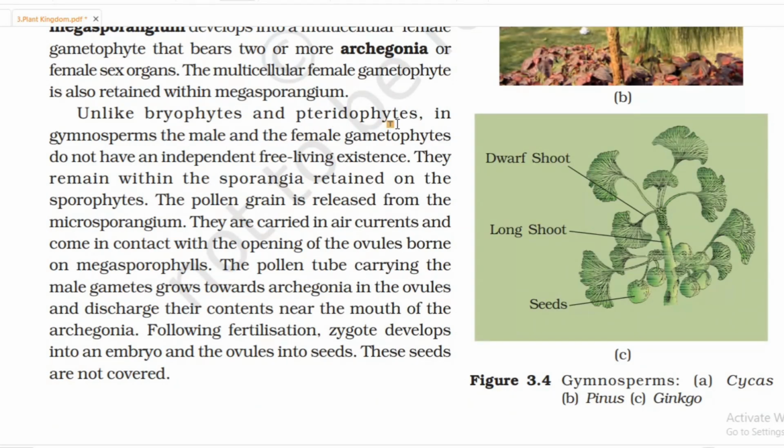Like bryophytes and pteridophytes, in gymnosperms the male and female gametophytes do not have an independent free-living existence. They remain within the sporangia, retained on the sporophytes. The pollen grains are released from the microsporangium. They are carried in air currents and come in contact with the opening of the ovules borne on megasporophylls. The pollen tubes carrying the male gametes grow towards the archegonia in the ovules and discharge their contents near the mouth of the archegonia. Following fertilization, the zygote develops into an embryo and the ovules into seeds. The seeds are not covered.